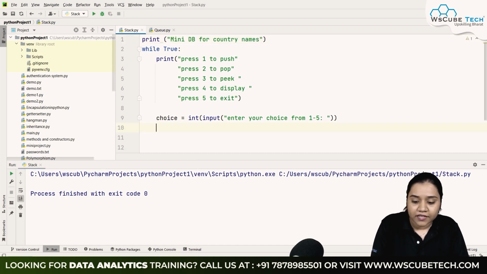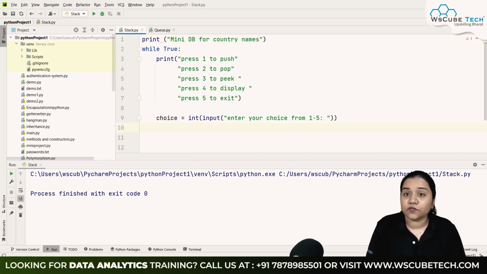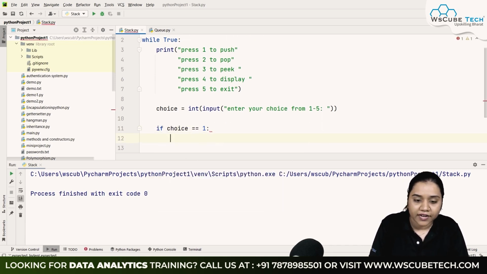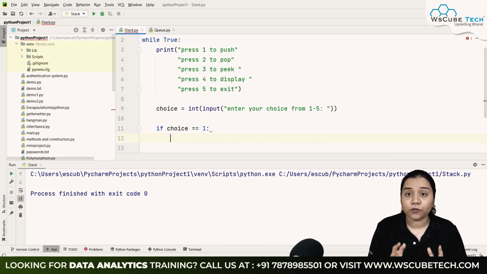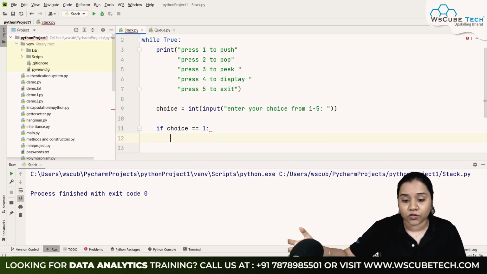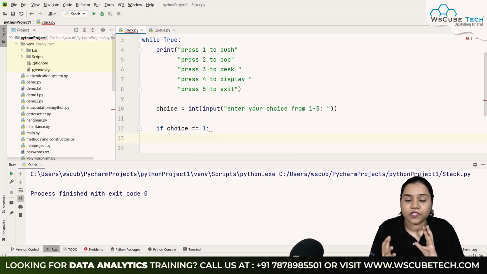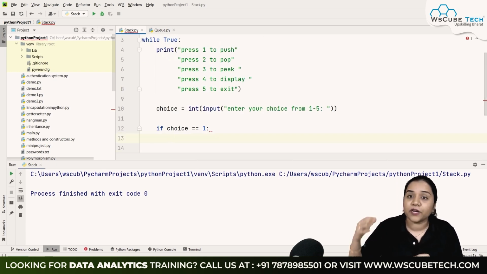Okay. Next thing that we will be doing, so here because we have asked for the user's choice, that what they want from 1 to 5, first of all, we will be using a conditional statement to go for our first condition, that is the push condition. So I'll be using a conditional statement: if choice is equal to 1, in that condition what happens. Now guys, we know push means push adds an element to the list, right? So I'm creating a list over here on the top, and I'll be writing it as A is equal to an empty list right now. Right, to this list we need to add an element. This element will be added in the end.